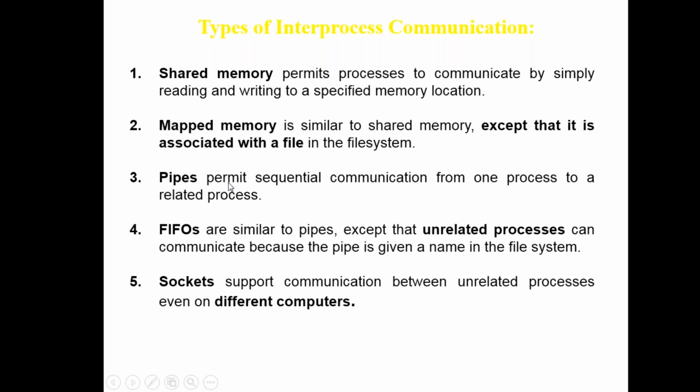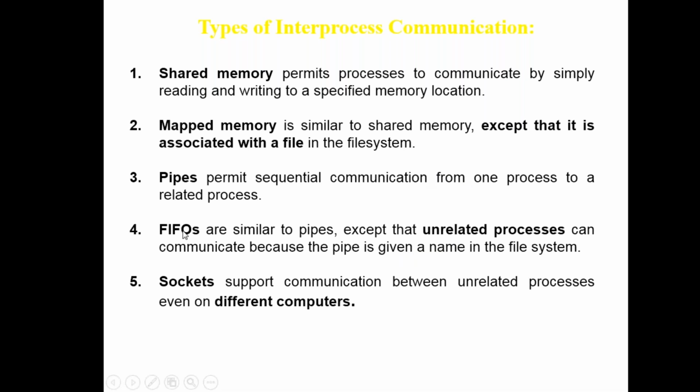Pipes are nothing but communication from one process to another process. FIFOs are similar to pipes, except that unrelated processes can communicate because the pipe is given a name in the file system.